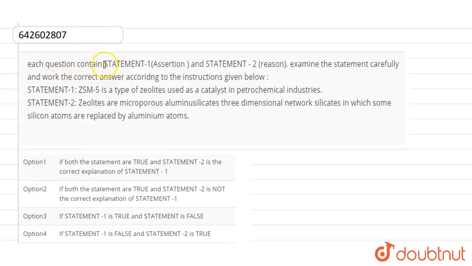Hello everyone, question here. Each question contains statement 1, that is assertion here, and statement 2 is a reason. So examine the statements carefully and work out the correct answer according to the instructions given below.